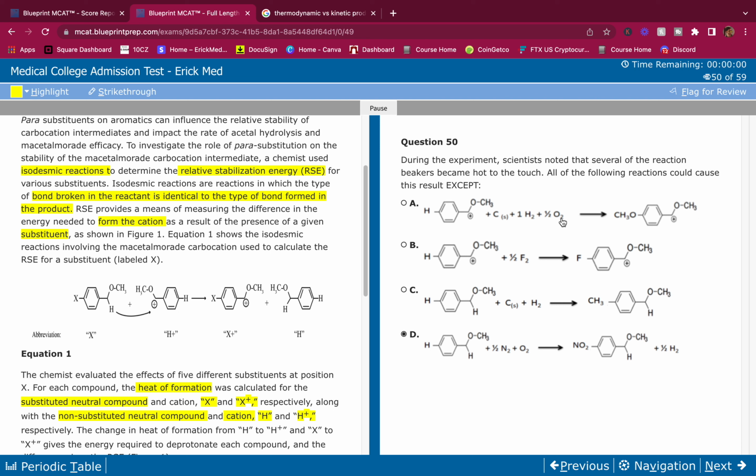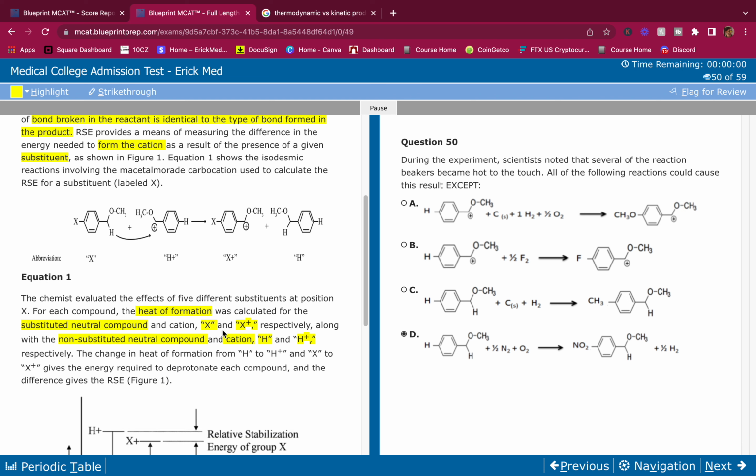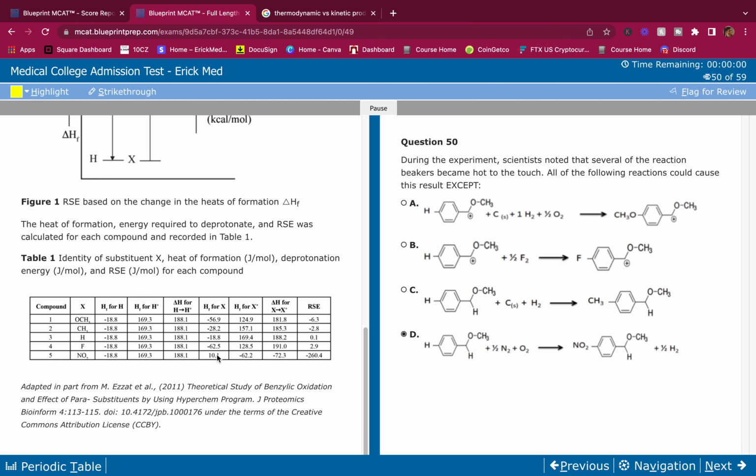This is the X plus. This is X plus. This is X. This is X. And this is X. What about the formation of X? Formation of X here is endothermic, and the rest of them are exothermic. So this is the one that stands out, and if I don't know whether to use this one or this one, this one's the one that stands out for both times.